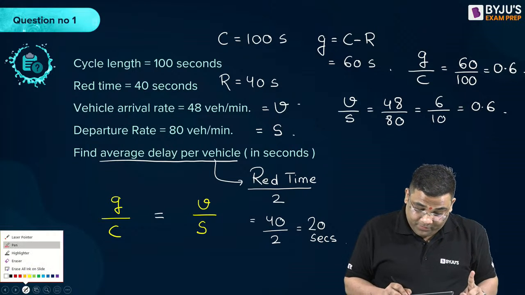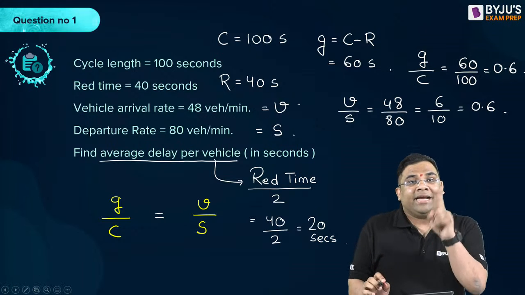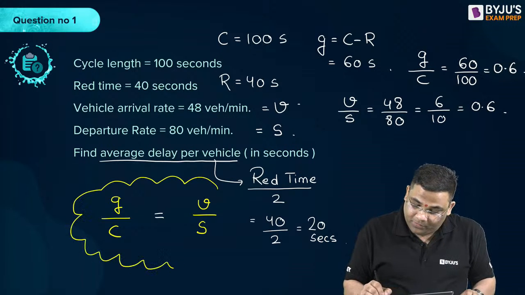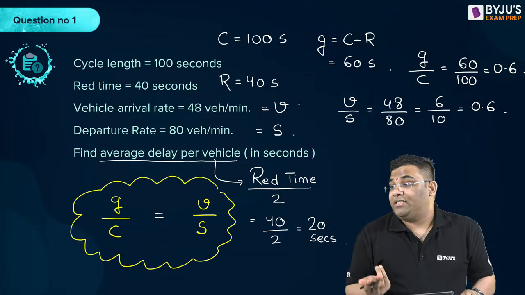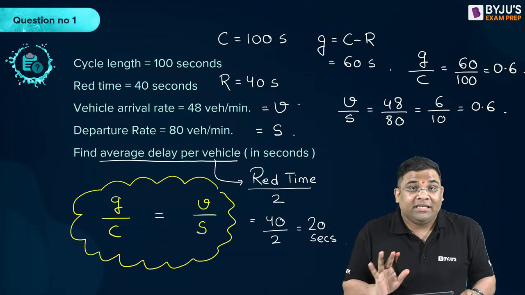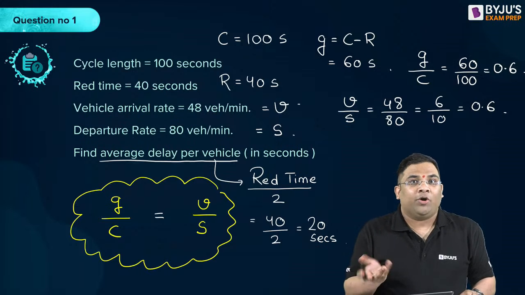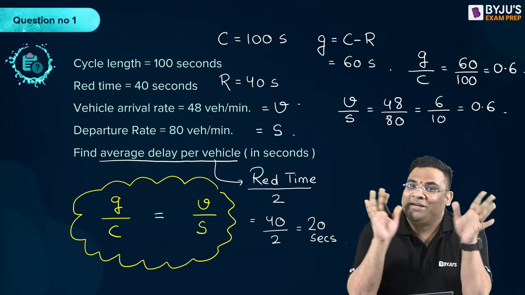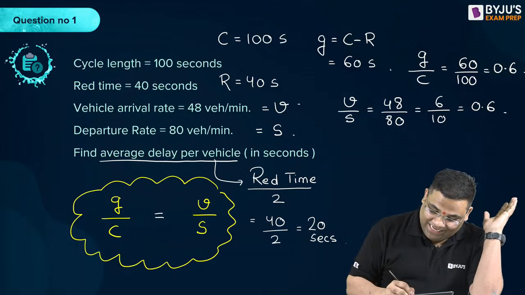But see, we applied red time by 2 only after checking this condition. Without checking the condition, don't apply it, it will be wrong. You might be correct, you might be wrong. It's a 50-50 chance, so don't take a chance. Check this condition always.